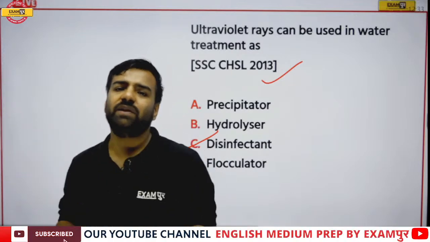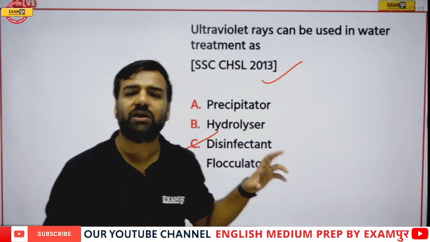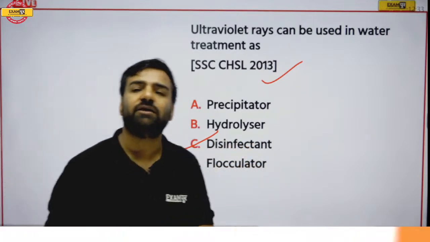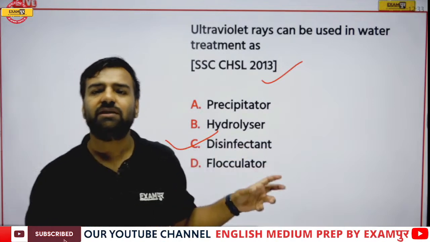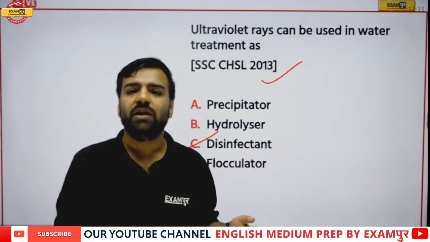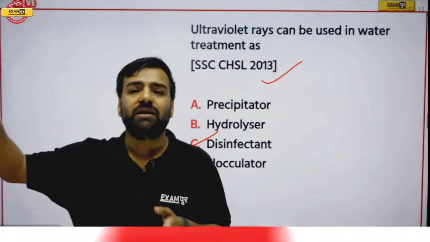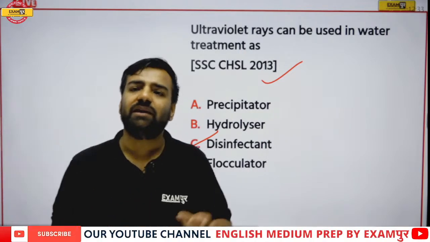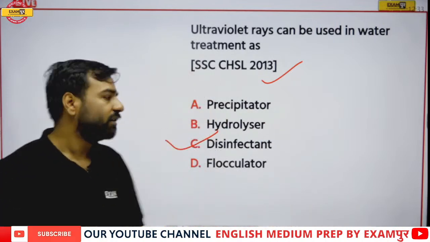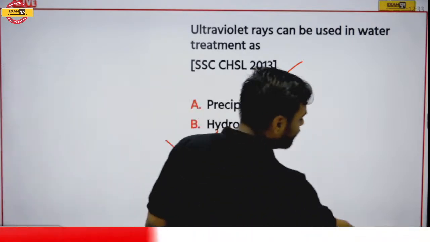So that's why we can say that for the disinfectant we are using ultraviolet rays. Yeah, it kills microbes. That's totally correct. And actually, because of its presence, the bacteria which are present at that time in the water will not be able to reproduce their younger ones. And that's why we will say that it is helping as a disinfectant. Fine, that's great. Absolutely correct. So option number C is correct here.